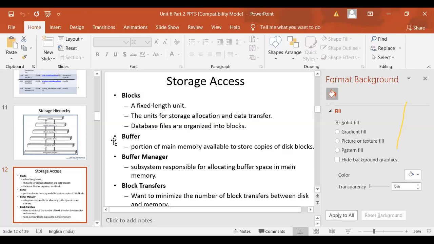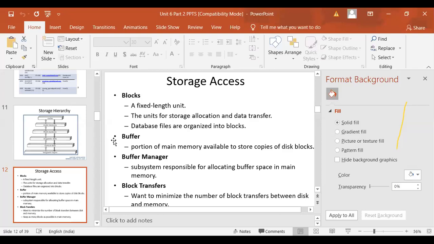Serial transmission will be there. The portion of main memory available to store copies of a block is called a buffer. To maintain this flow, a special manager is required, called the buffer manager, which takes care of transmission and reception of blocks from hard disk to buffer to main memory, in a circulation fashion.